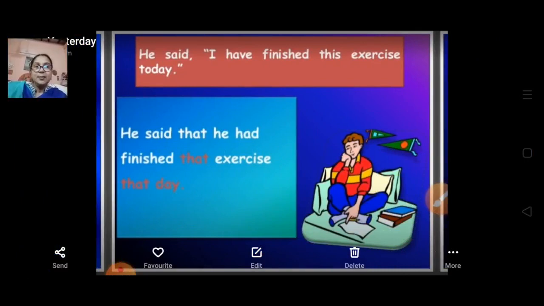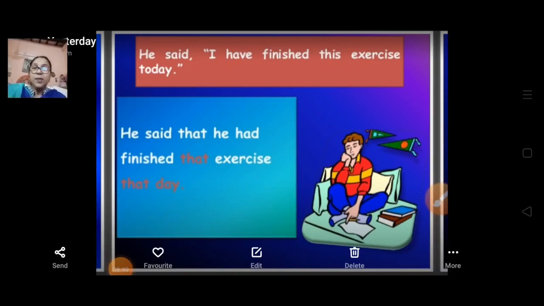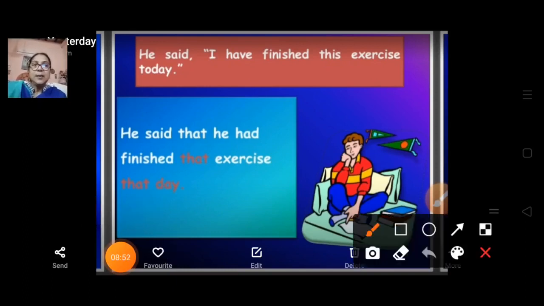He said, I have finished this exercise today. Now here you can see the changes we are going to mention. He said that he had finished that exercise that day. Now, you can see the changes: this becomes that over here. Today becomes that day. So note down the changes.